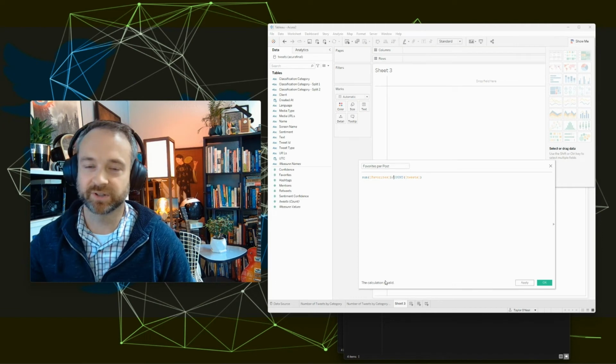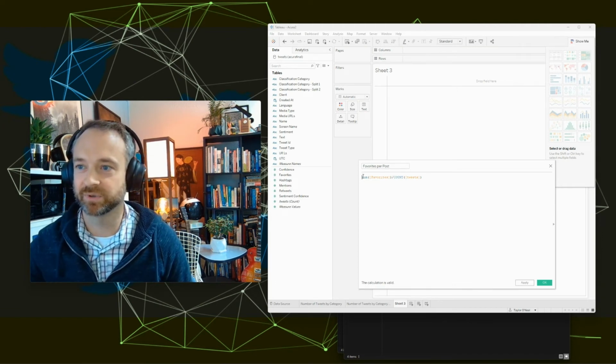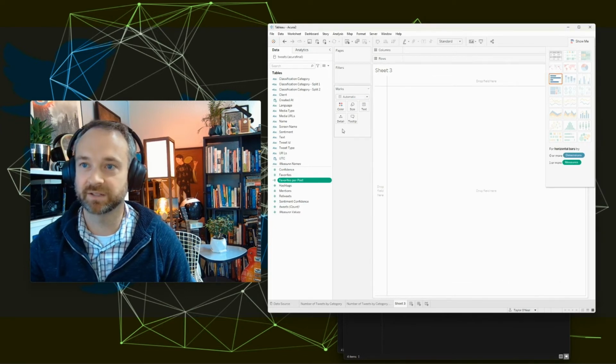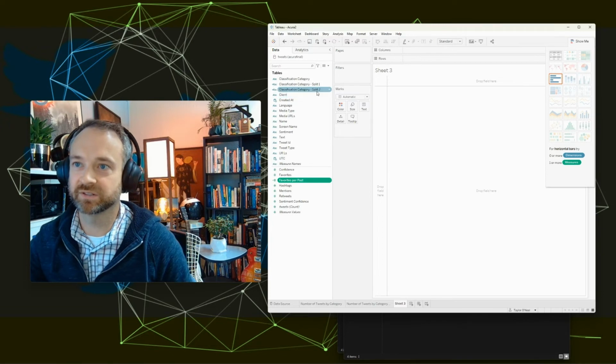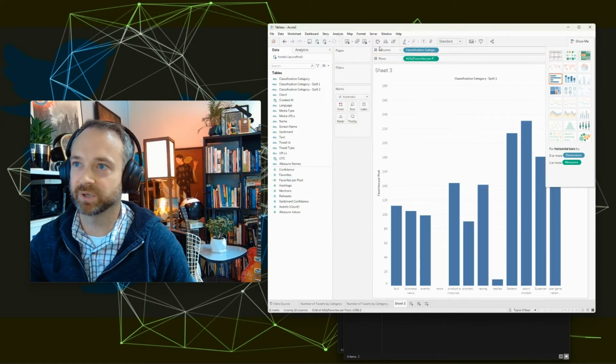Make sure you check that little thing in the box there. It'll give you a red text there if it's not valid, and it might tell you to put a sum before favorites, and count's okay. So that is a perfectly valid calculation. So now we can bring our categories up here and bring our new calculation favorites per post here.